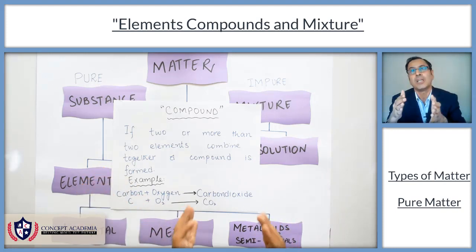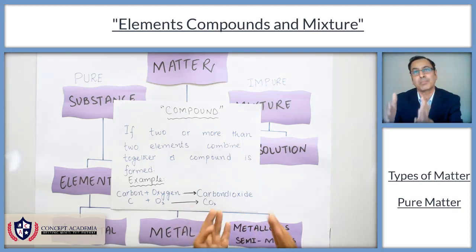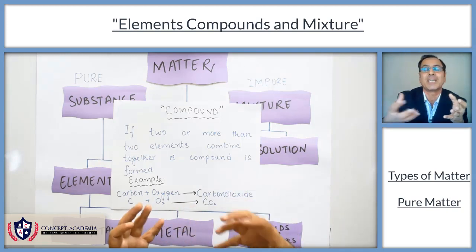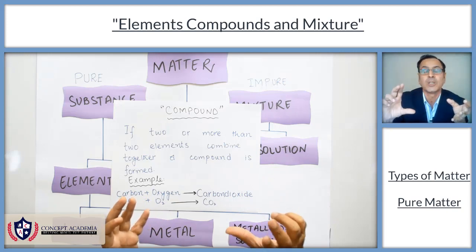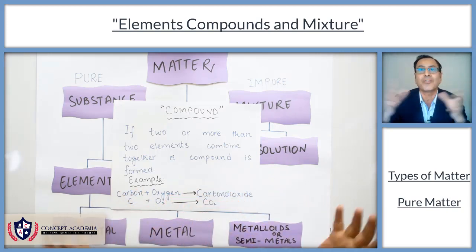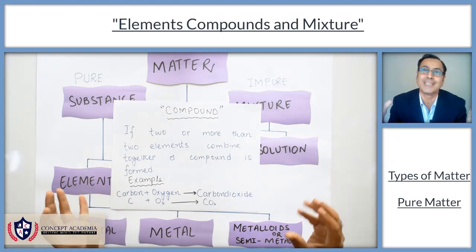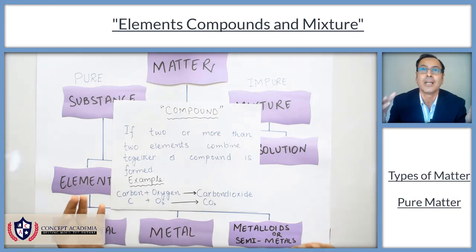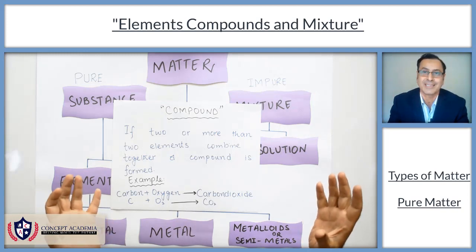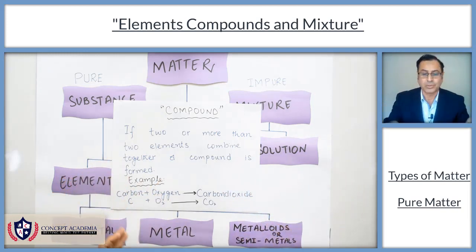So water is a separate entity. So water must be taken as water. If I have a container in which there is nothing but water, it is regarded as pure. So water is a substance and carbon dioxide is a substance. This is about compound.